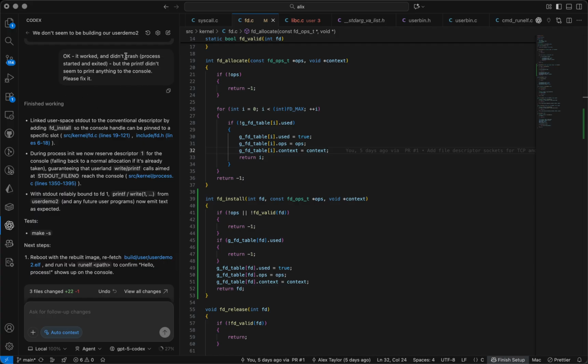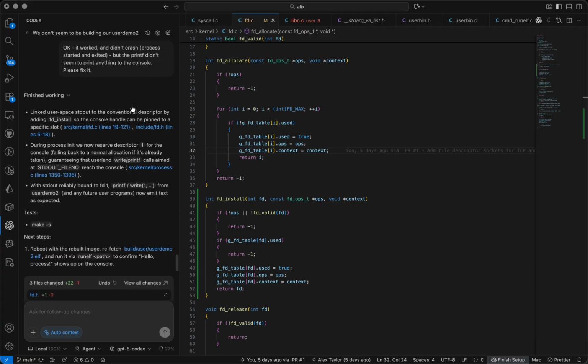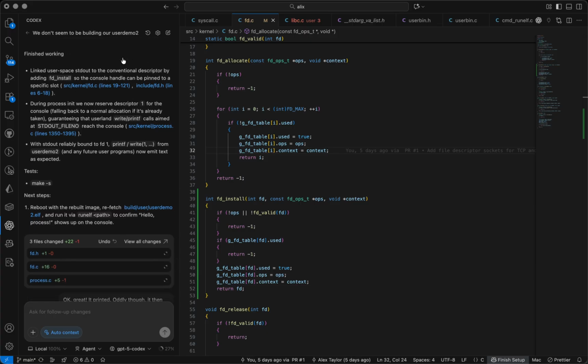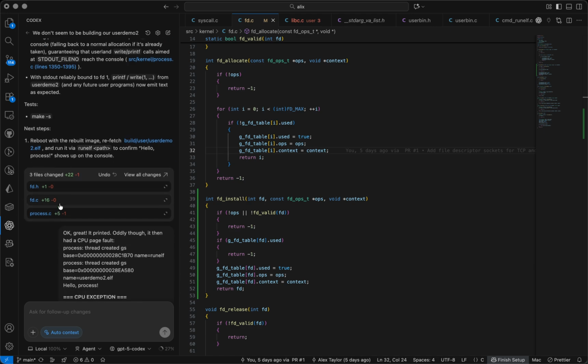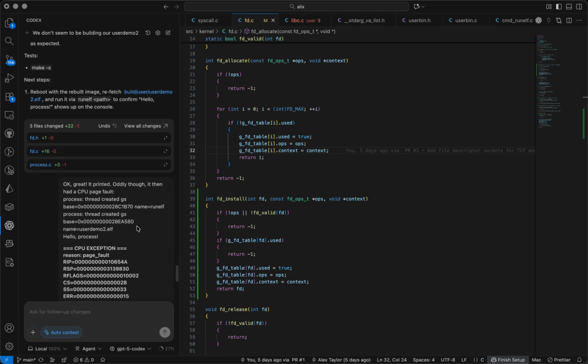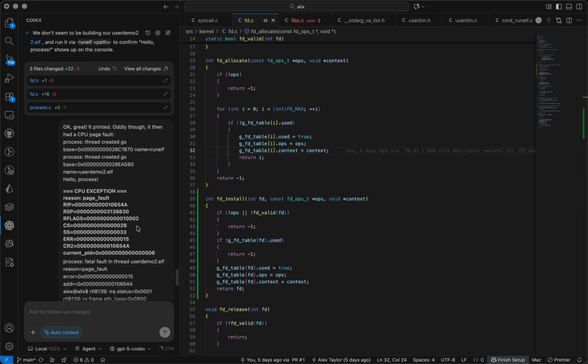But I told it here that it didn't actually print anything. The printf command was in the binary, but it wasn't printing to the screen. And then it realized that it didn't have a syscall to link the file descriptor for the console shell that we've run, to the process that it started. So it went and wrote that code and appended the process, so a process can inherit the file descriptor that it's created in order to do that.